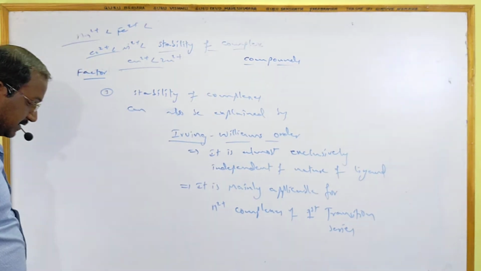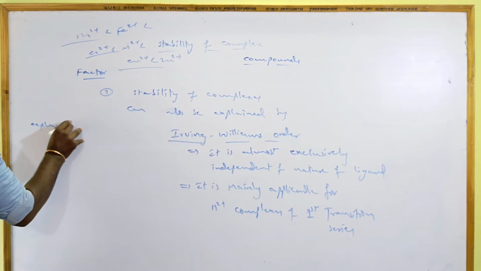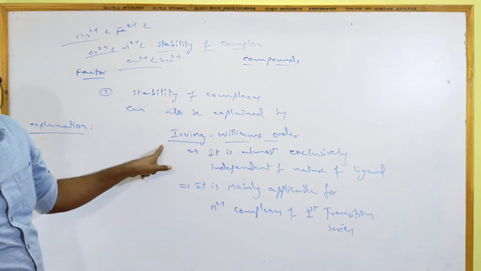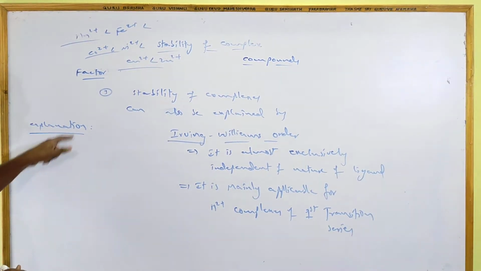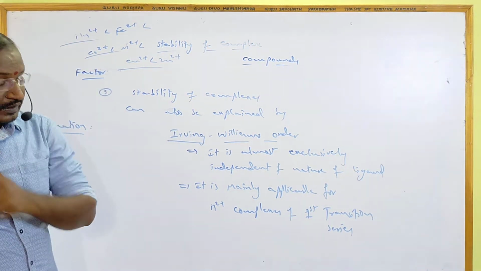I am explaining the stability of these complexes by the Irving-Williams order. What does that mean?